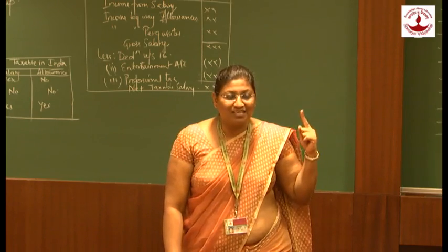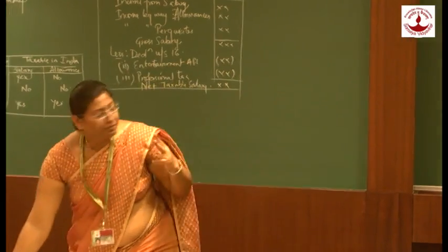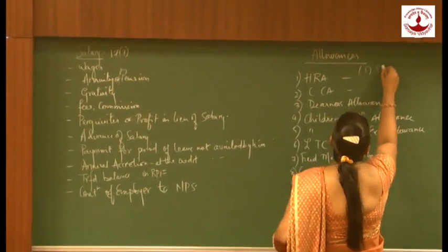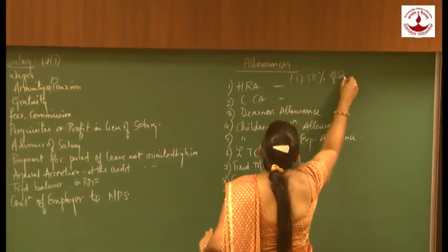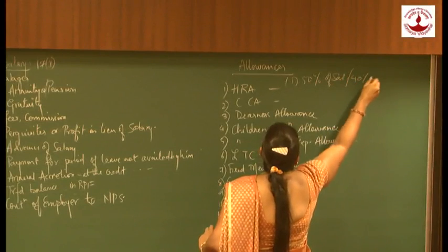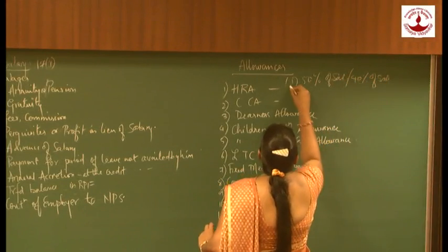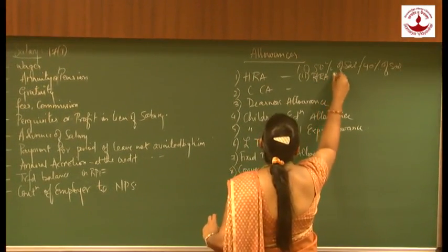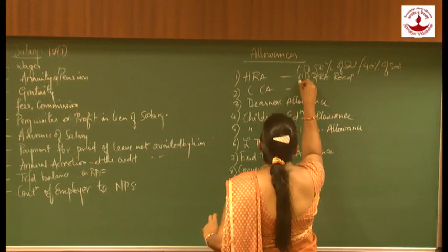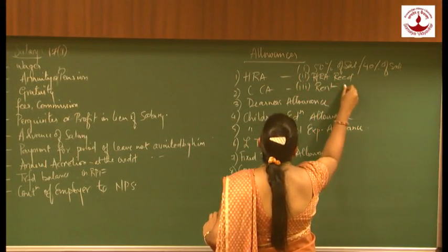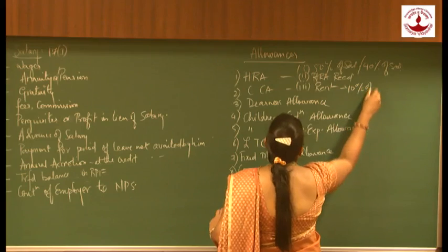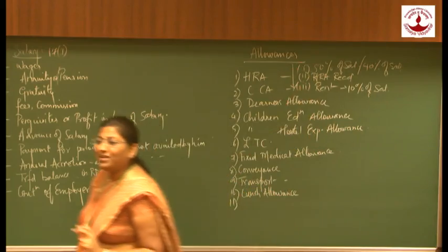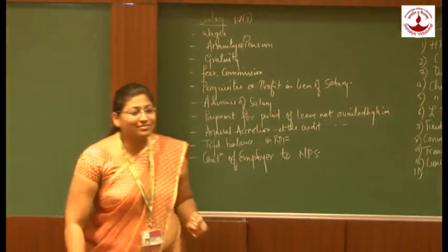First criteria is this: 50% of salary or 40% of salary. Second criteria is whatever HRA is received. And third criteria is rent paid less 10% of salary. Whichever is lower out of these amounts can be claimed as an exemption.